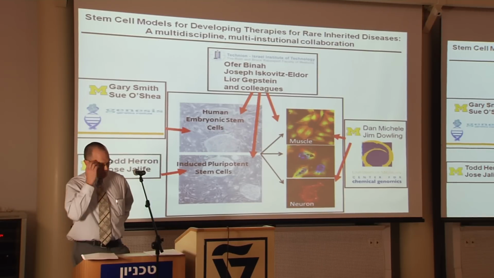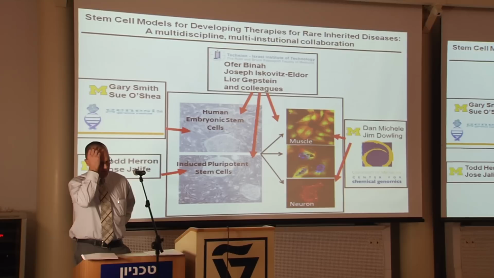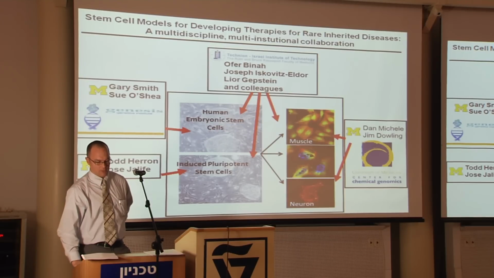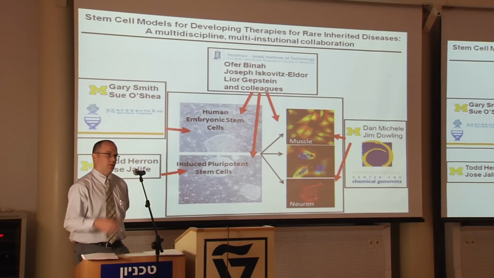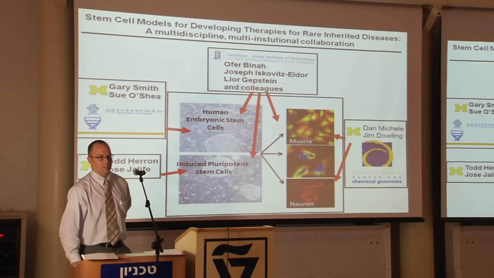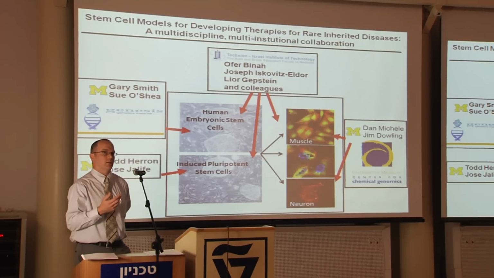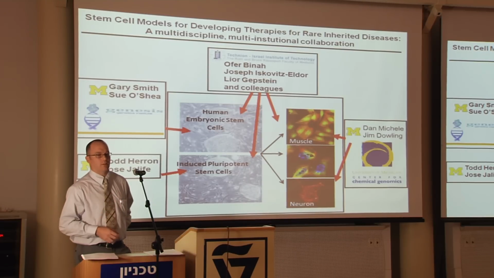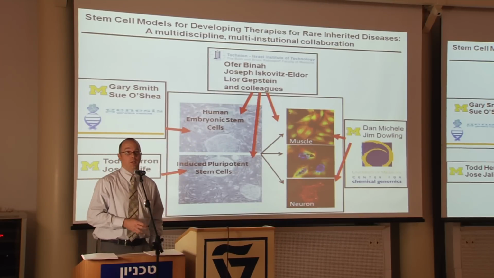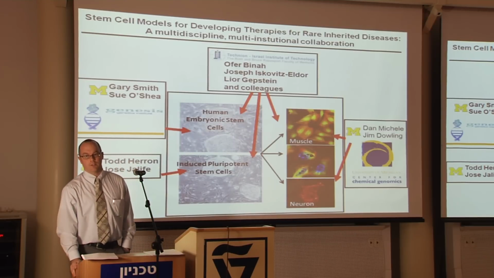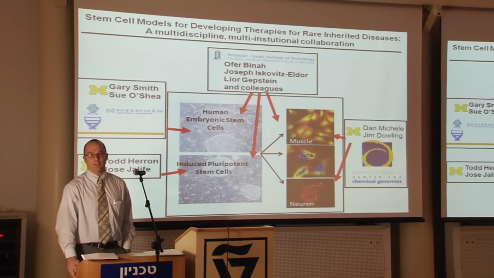And so one of the unique features of this collaboration is it takes advantage of some very excellent teams at both institutions. And one unique thing that we have at Michigan is we have a human embryonic stem cell institute who has a collaboration with a company called Genesis Genetics. And this is the largest prenatal genetic diagnostic testing laboratory in the country, and actually does nearly all of the prenatal genetic diagnostic testing in the United States, as well as a number of countries.